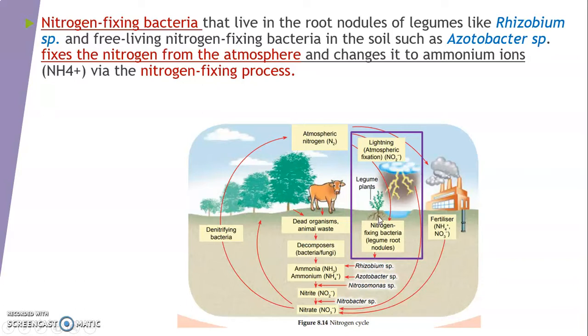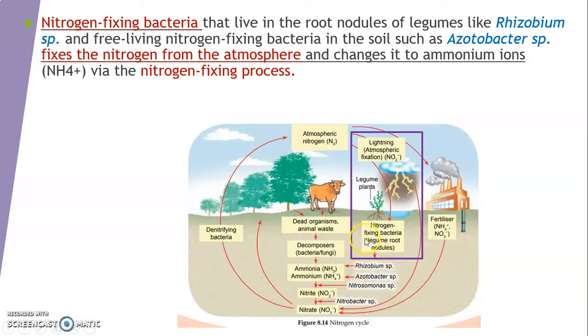So in the nodules, there is a bacteria that lives there. The bacteria that live in the root nodules is Rhizobium species. So the Rhizobium species will convert the nitrogen in the atmosphere into the ammonium ions, by nitrogen fixing process.